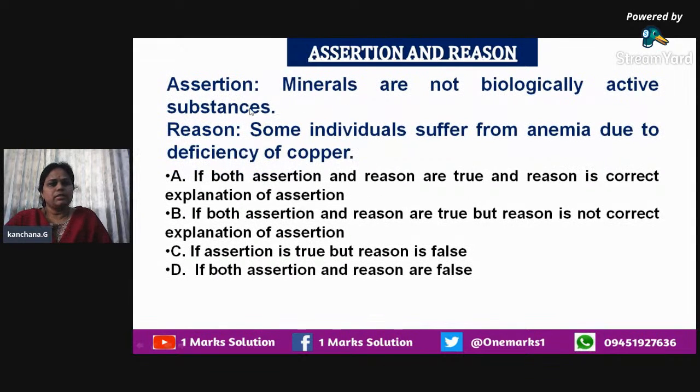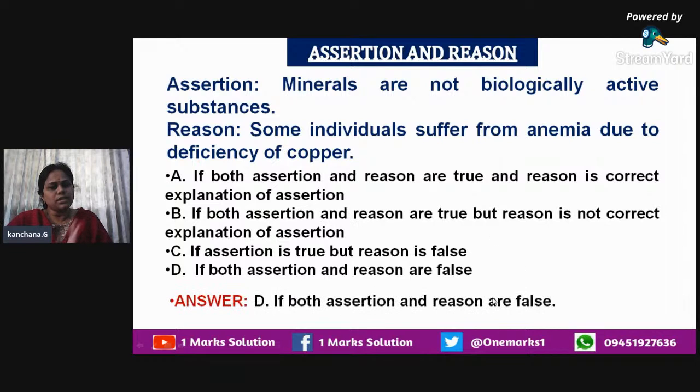Next one. Assertion: minerals are not biologically active substances. Reason: some individuals suffer from anemia due to deficiency of copper. You have to find out whether the statement in the assertion is correct, and whether the reason is correct and supports it or not. The answer for this is D. The statement that minerals are not biologically active substances is not correct, and the statement that some individuals suffer from anemia due to deficiency of copper is also wrong. We very well know that it is due to the deficiency of iron. So here the answer will be D, which tells that both the assertion and reason are false.